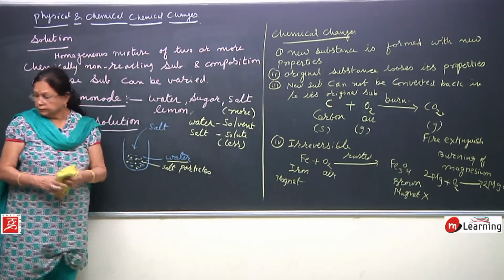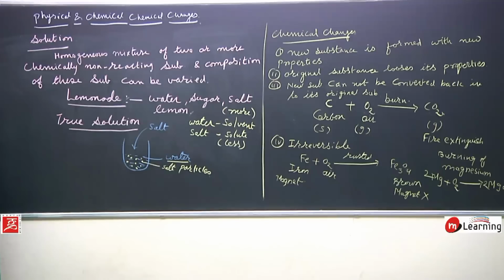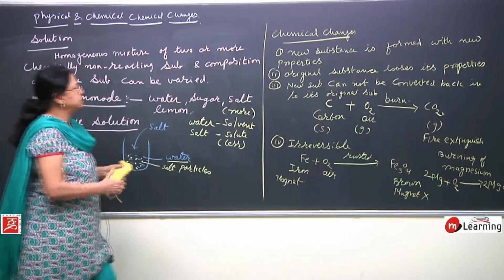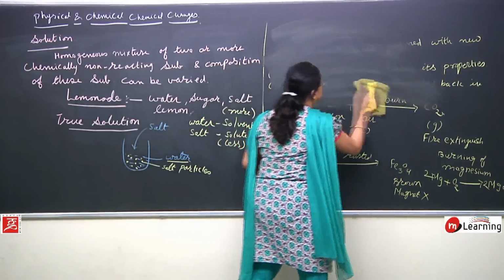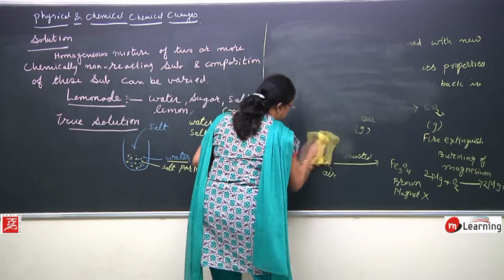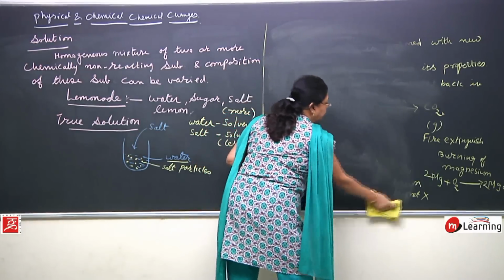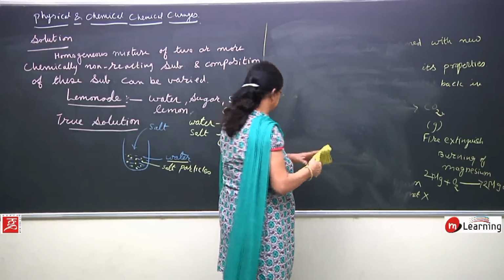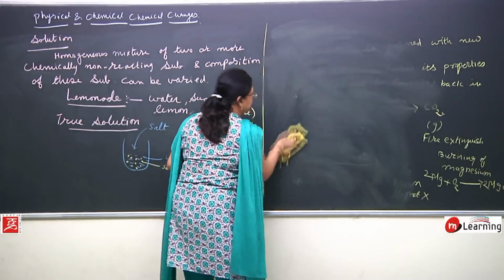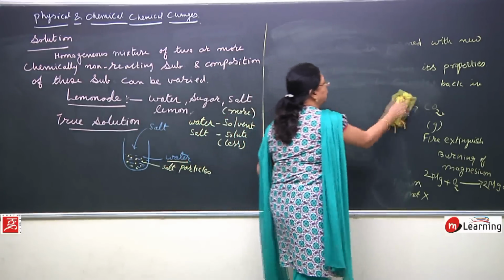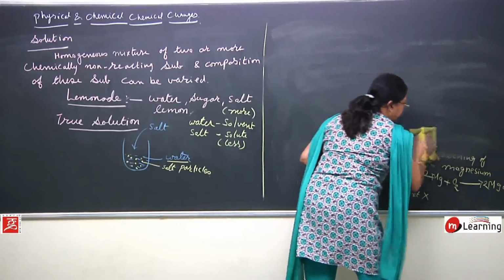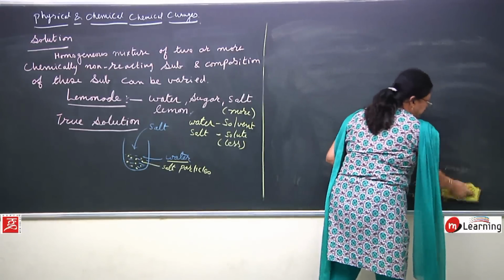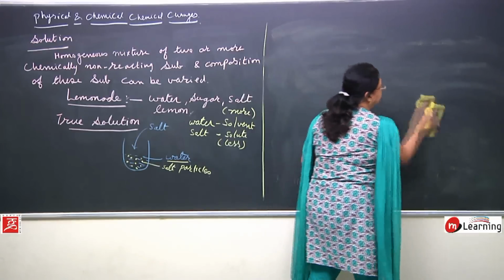Now, this is about the true solution. Now, one more thing, children, aqueous and non-aqueous solution. What do you understand by the word aqueous, children? All of you must have heard the word Aquafina, or if you go for any water activity, the name is given as aqua, right?